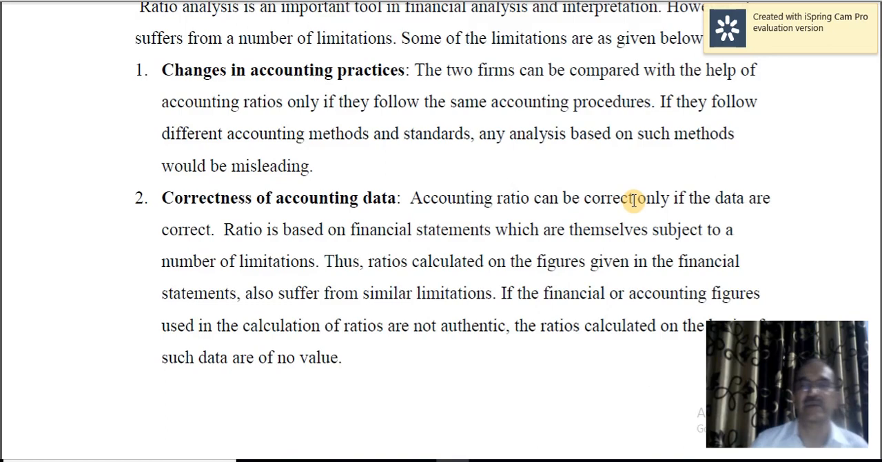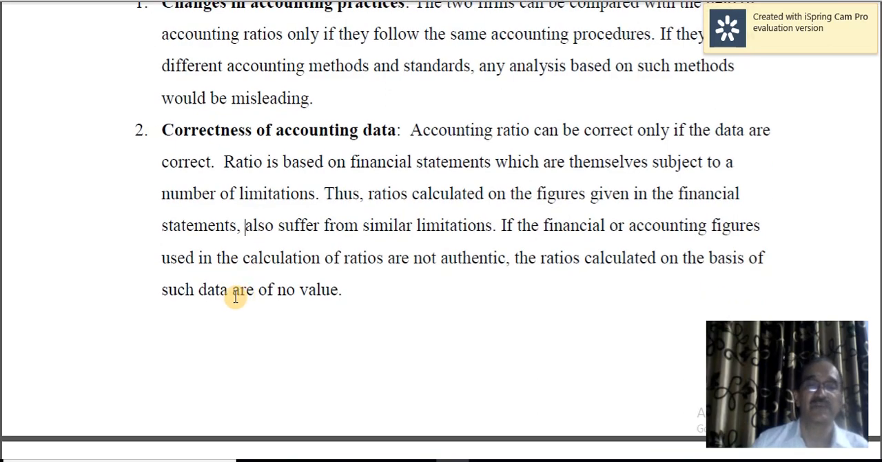Correctness of accounting data. Accounting ratio can be correct only if data are correct. Ratio is based on financial statements which are themselves subject to a number of limitations. Thus, ratios calculated on the figures given in the financial statements also suffer from similar limitations. If financial or accounting figures used in the calculation of ratios are not authentic, the ratios calculated on the basis of such data are of no value. So that will be highly misleading.